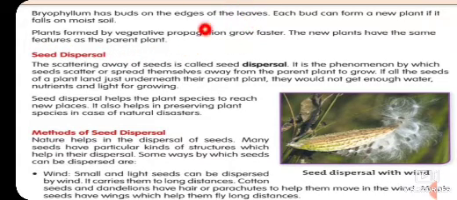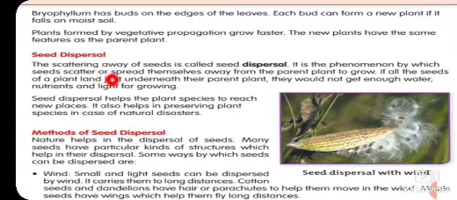This part we have discussed in an earlier session. So beta, bryophyllum has buds. You can see in your book that bryophyllum has buds on the edges, and these buds help to grow new plants. Next we will discuss seed dispersal.